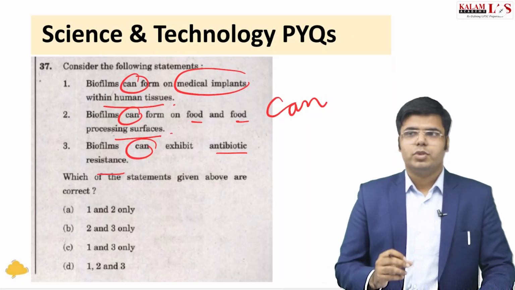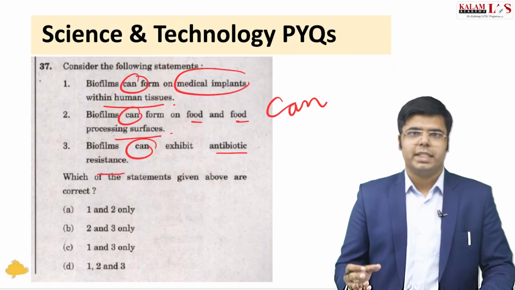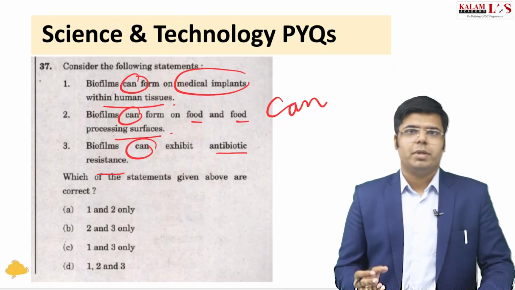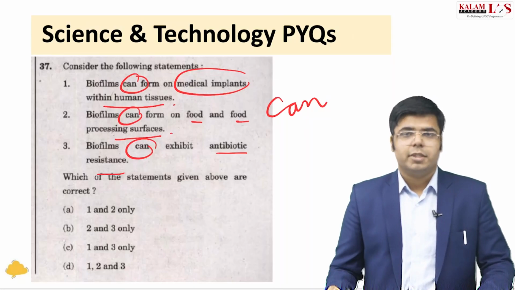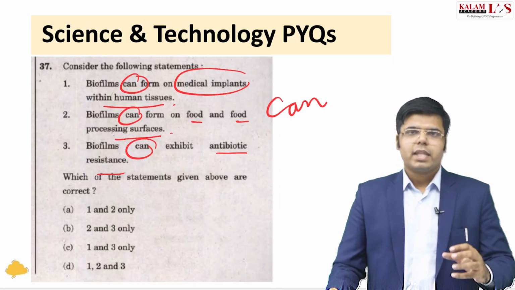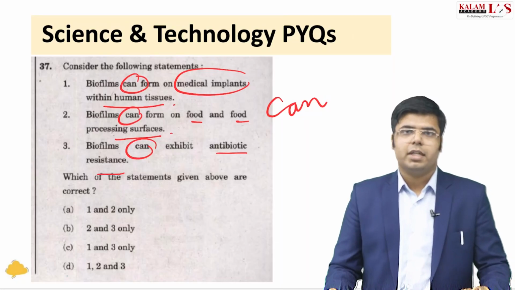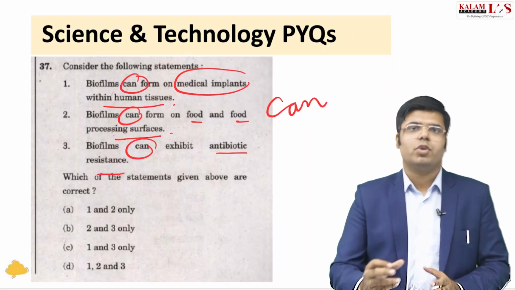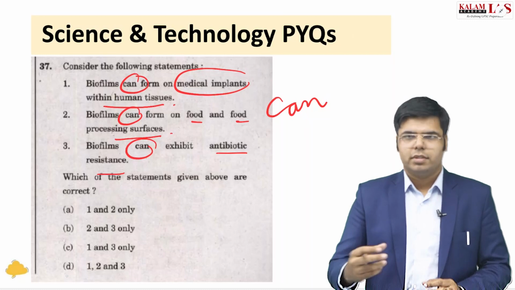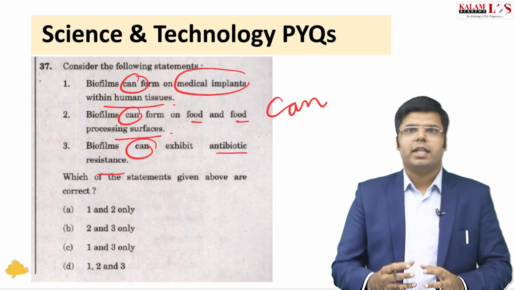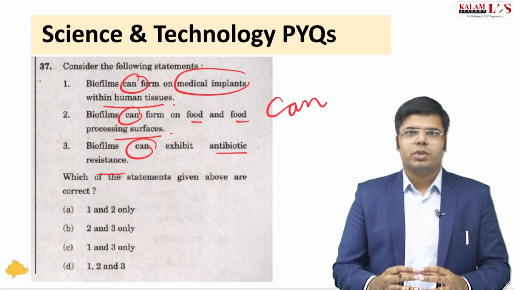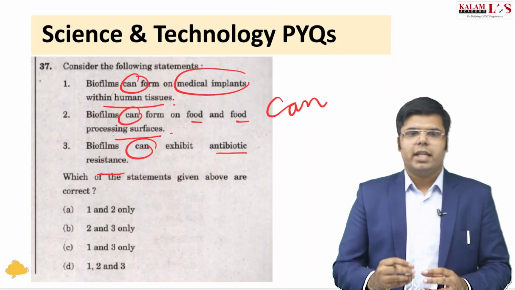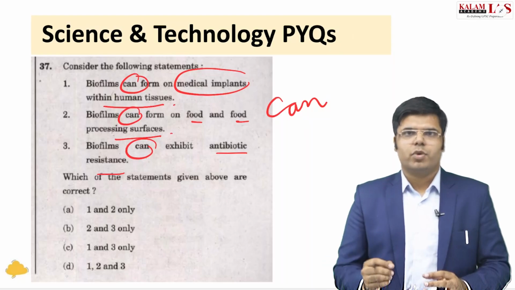So if you do not observe certain extreme things that a technology would be able to do, otherwise technology always has certain possibilities open. And it is very difficult for the examiner to tell that this technology will not be able to do this. For example, a certain technology is invented and the name is given in the question and it says that it can detect an earthquake 10 days before it is happening.